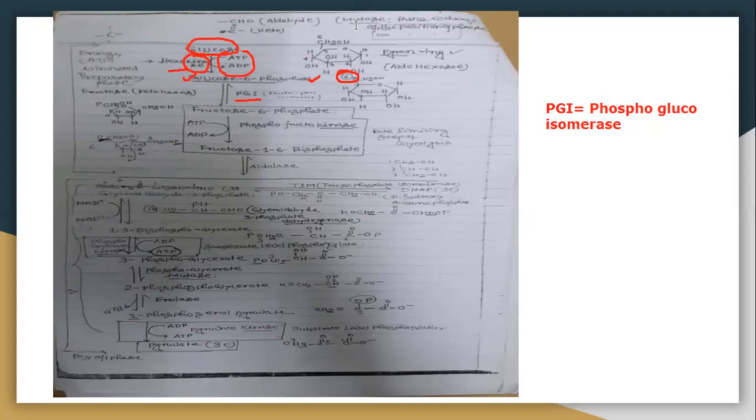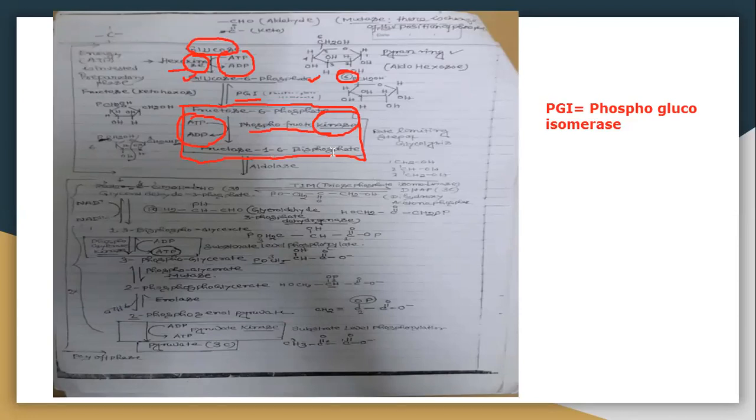Now fructose 6-phosphate is converted into fructose 1,6-bisphosphate. This step also requires energy, that is ATP investment occurs here. ATP to ADP conversion also takes place, and it is converted to fructose 1,6-bisphosphate. The enzyme is phosphofructokinase. Because an ATP to ADP reaction occurs here, the enzyme name has kinase added. The naming of the enzyme we'll see later.